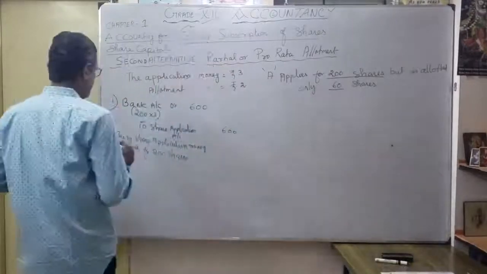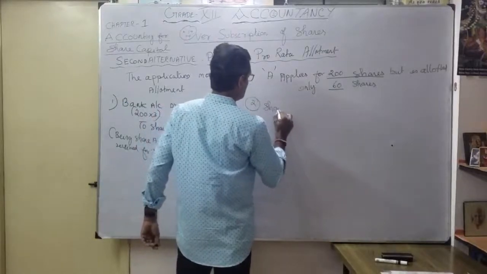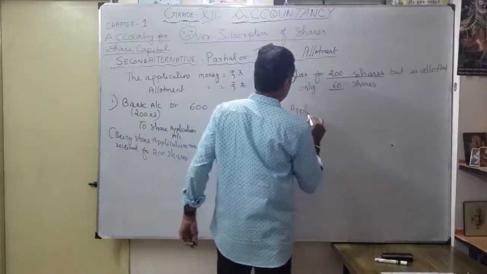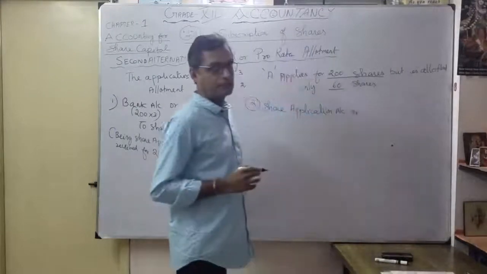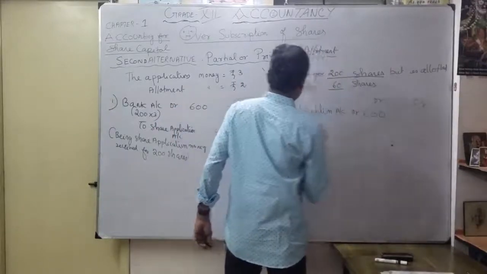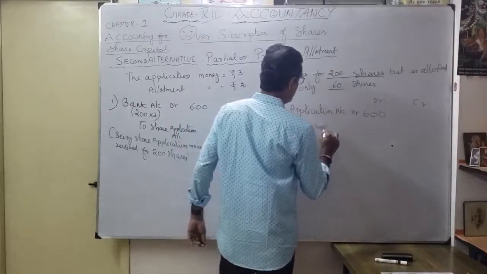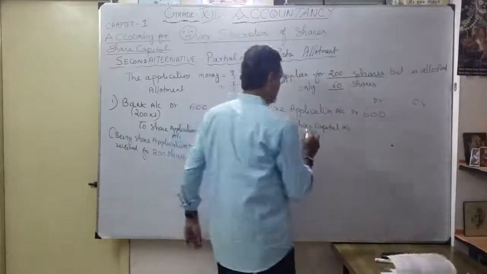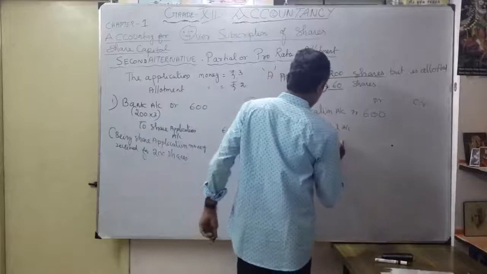Now see the second entry. It's very important. I will explain here. What is the second entry? Share application account. Whatever was credited, now you debit. Share application account debit. How much? 600. But actually, how much are you going to transfer to share capital account? Only how much? 60 shares. That's 60 into 3 rupees. So 180.